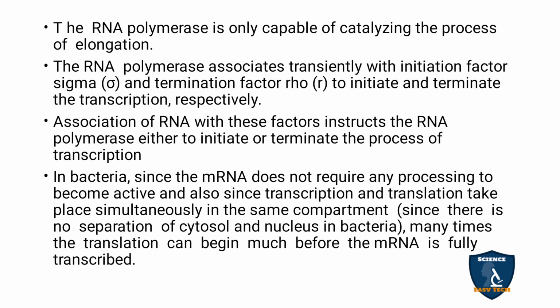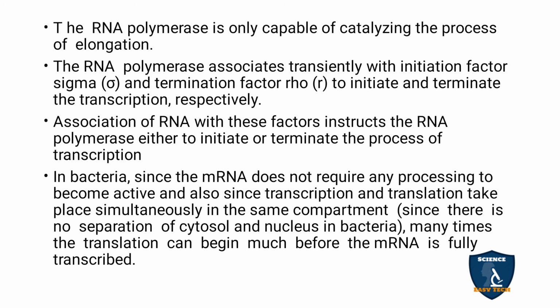In the same cell, on one side translation is taking place and on one side transcription is taking place. And many times the translation begins when the transcription is not fully complete.